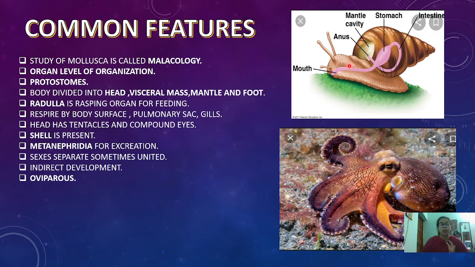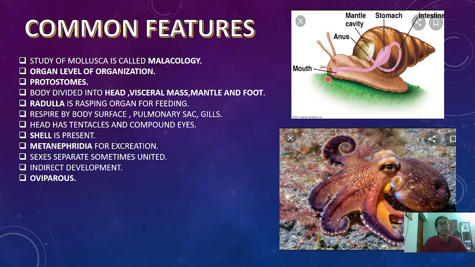And the head bears two tentacles, which are sensory organs. One more thing, the head bears compound eyes. In this diagram you can see that the compound eyes are present, as well as the tentacles, in this structure. What is the function of tentacles? It is a sensory organ. And a shell is present, that is a hard covering. In the snail you might have seen that a hard covering is present, which is known as the shell.